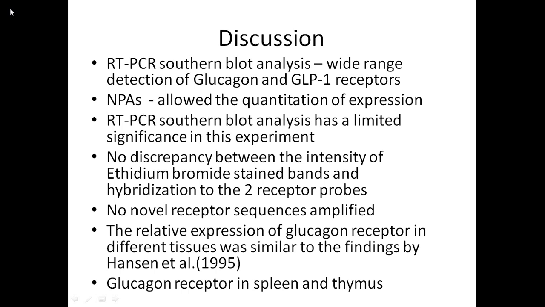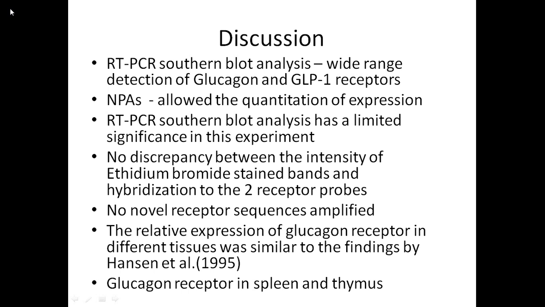But the significance of our RT-PCR is limited because the amplification of transcripts was not shown to be linear. We have to say also that there is no discrepancy between the intensity of ethidium bromide stained bands and hybridization of the two receptor probes, meaning that there are no novel receptor sequences amplified.